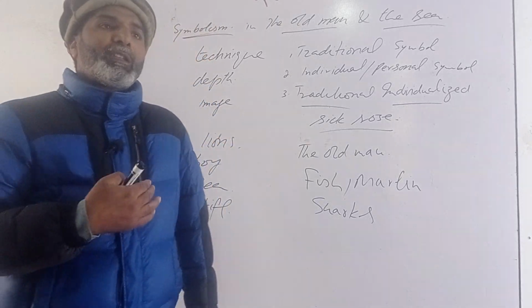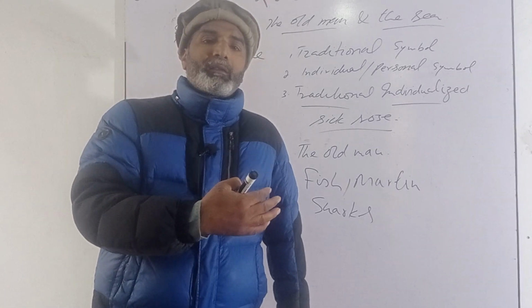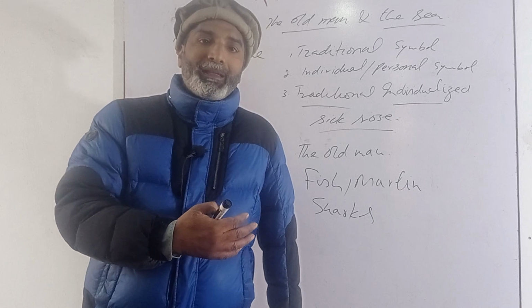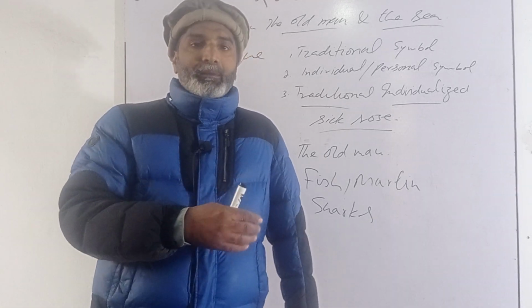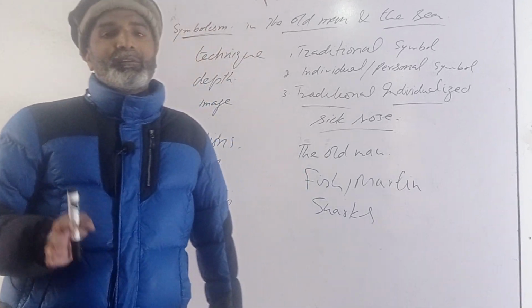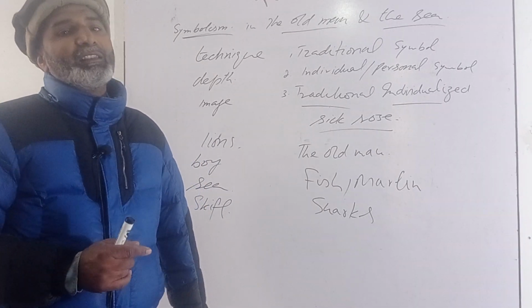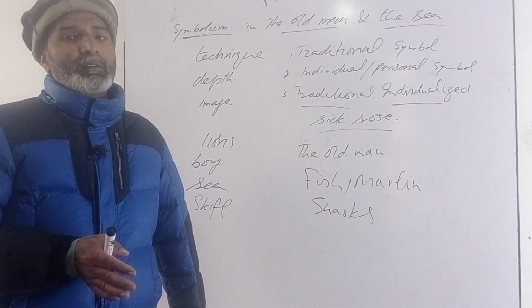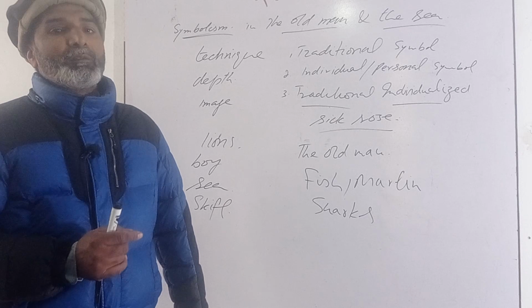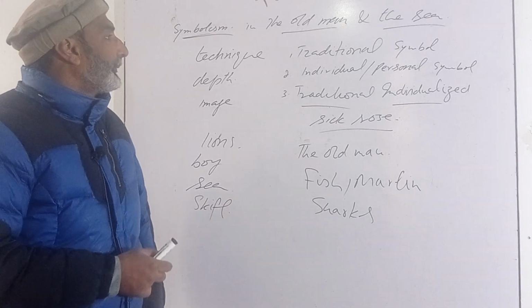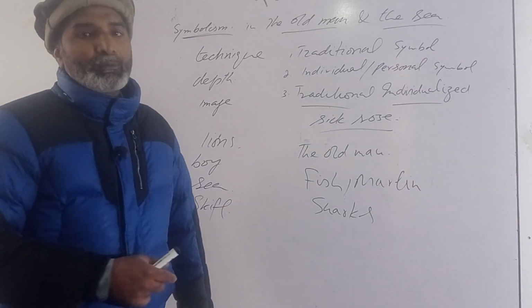Similarly, the situation in which the old man is caught is symbolic of man's failure. Sometimes in life, man fails and fails many times, but he keeps on working and can achieve his target. So these are some of the symbols. I hope you understand it well.